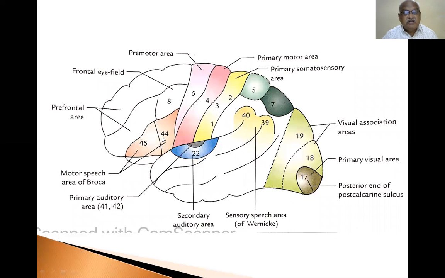Now, this is motor speech area of Broca, 44 and 45. This is the occipital pole. This is the parieto-occipital sulcus. This is the pre-occipital notch, and they are imaginarily connected. This is the primary visual area. This is visual association area. So, visual area is present in occipital lobe.